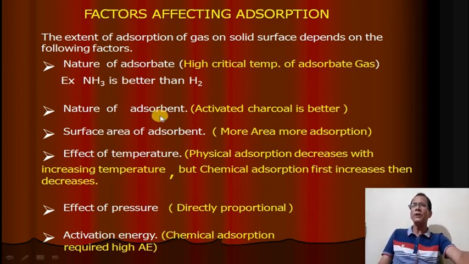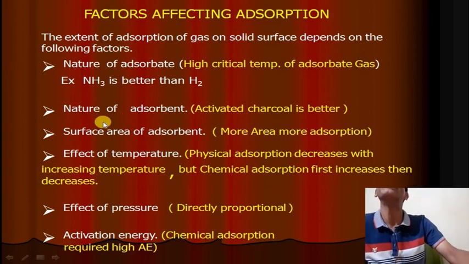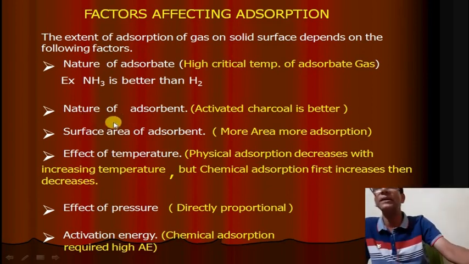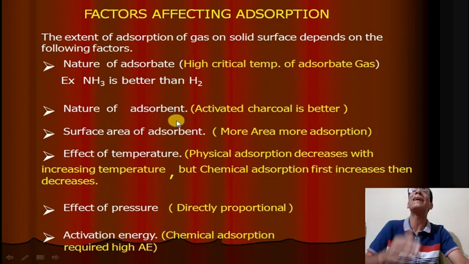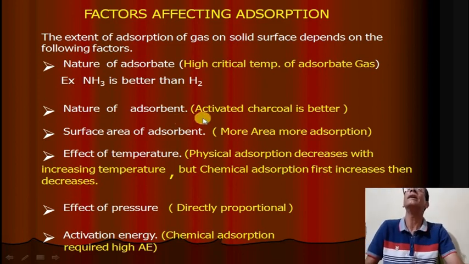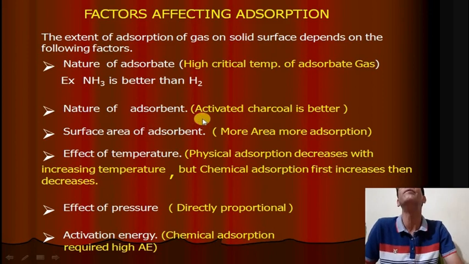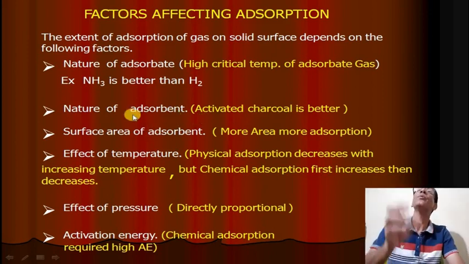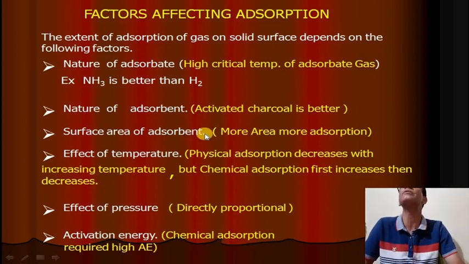Then nature of adsorbent. Nature of adsorbent means if the adsorbent is more activated, then the rate of adsorption is more. So activated charcoal is a better adsorbent compared to non-activated charcoal. That's why the adsorbent should be activated before adsorption.